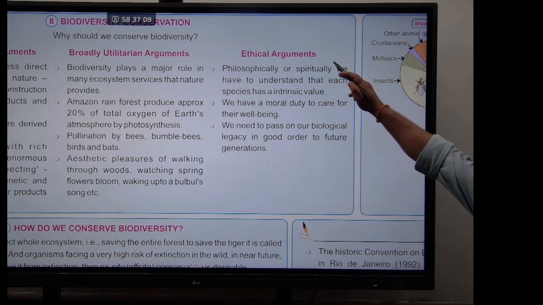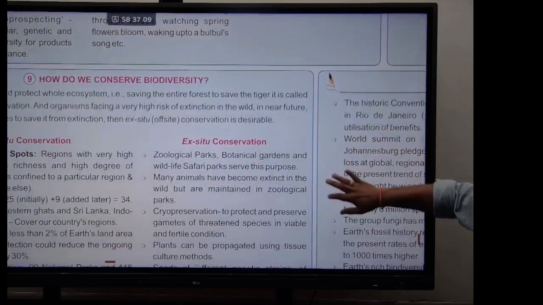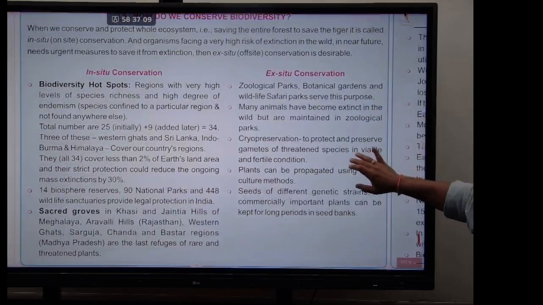That is called the ethical argument. Am I clear there? Right? And the last one: how do we conserve biodiversity?